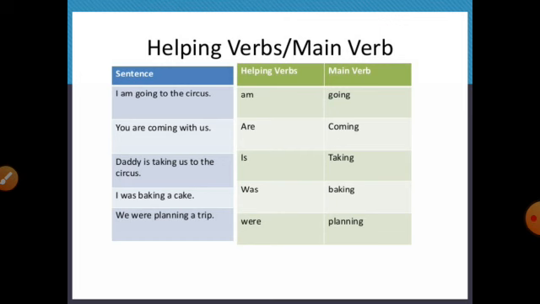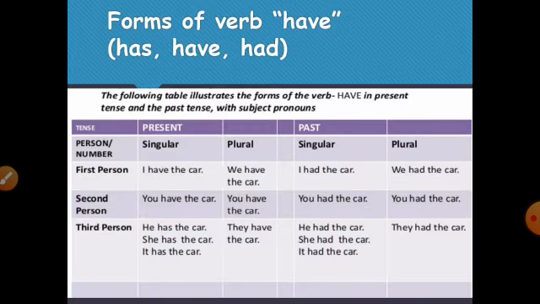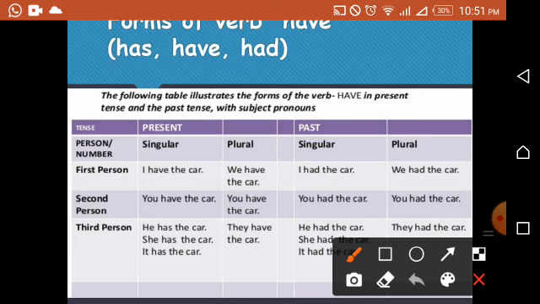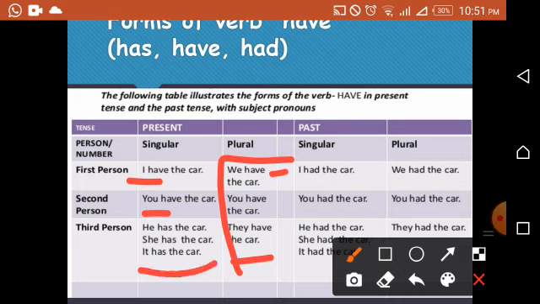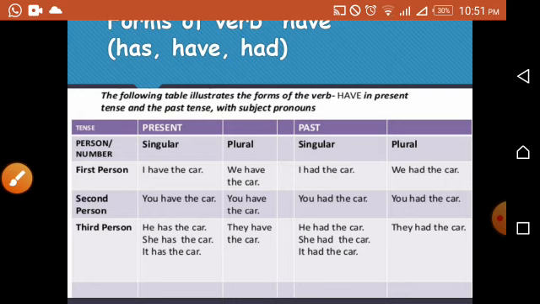Okay, fine. Next is the use of have, has, had. With the present sentence, we will use have with I, we, you and they, and with he, she, it and singular nouns we will use has.